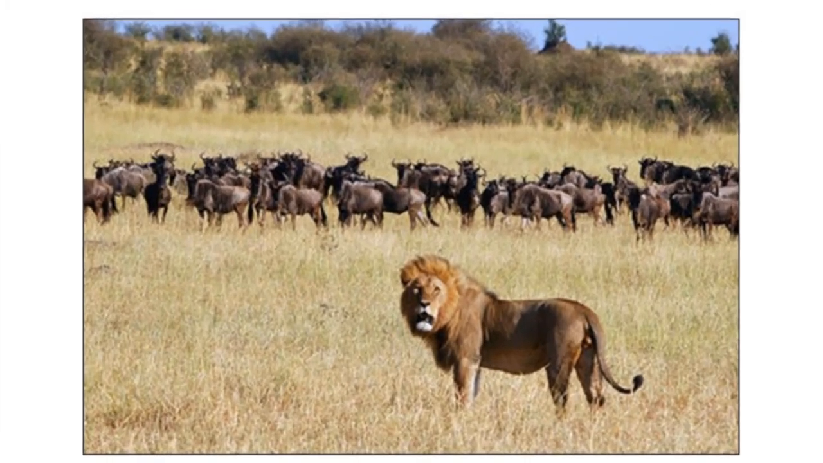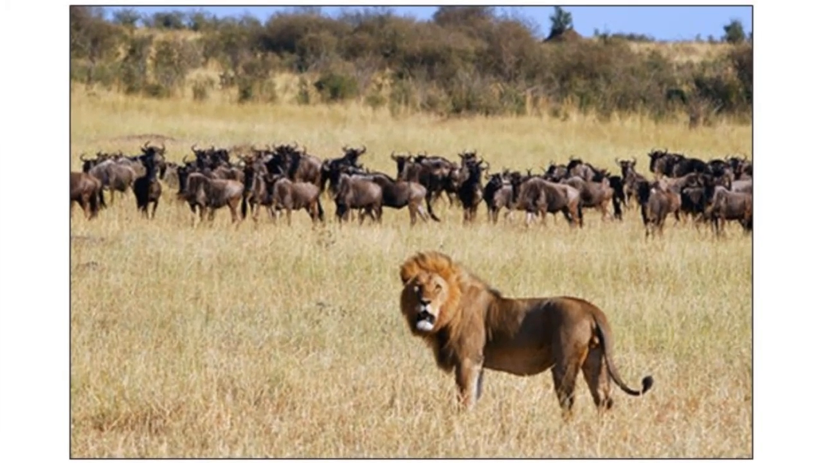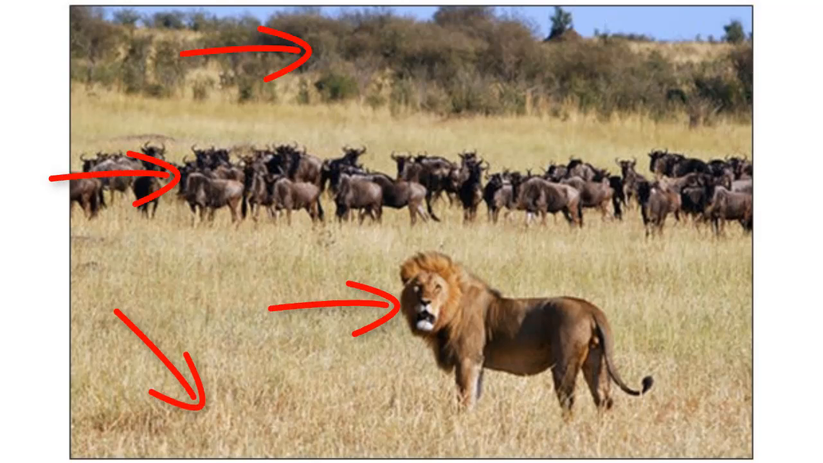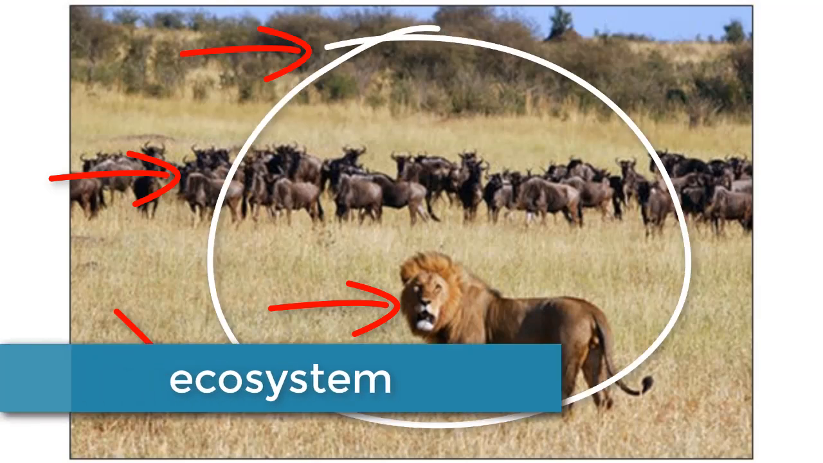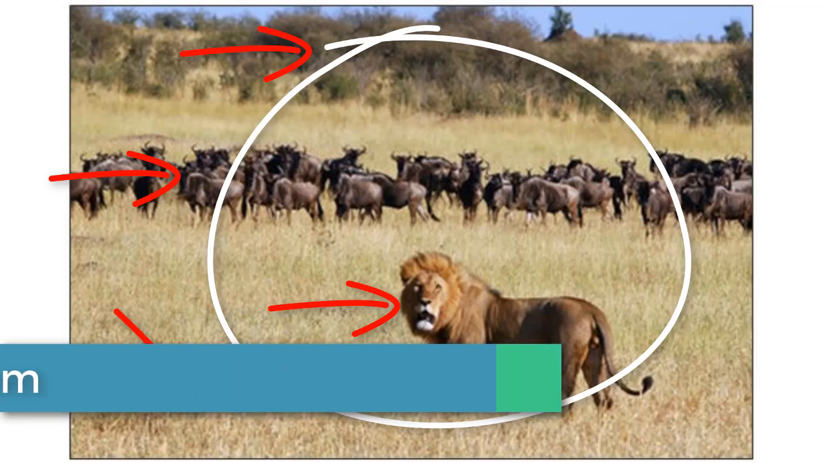Looking at this image, we can say that the community interactions in this scenario involve the lion, the buffalo, the grass, and the shrubs in the background. Taking it even one step further, we can include abiotic factors, or all non-living factors like air, water, sunlight, and soil, and that would be studied at the level of an ecosystem.